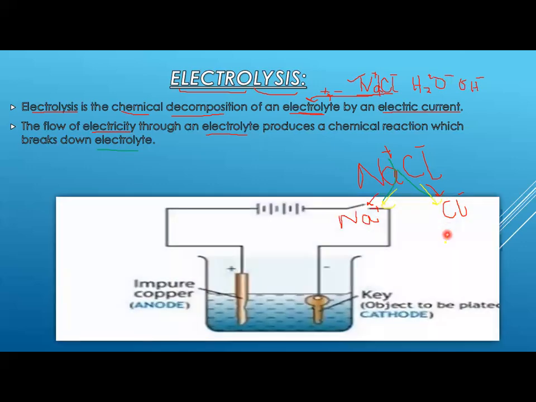As you can see here, you have positive sign and negative sign, impure copper, object, cathode, anode. I'm going to explain it in the next slide, but basically you simply have a solution, as you can see here, connected with the battery. When you pass the electricity, it will be broken down into its ionic form, that is positive ion and negative ion, right?